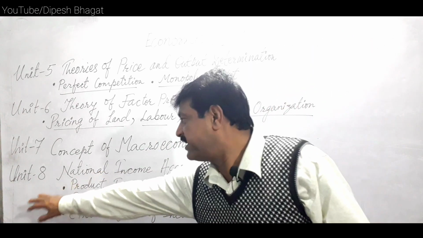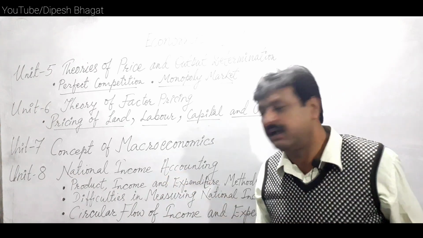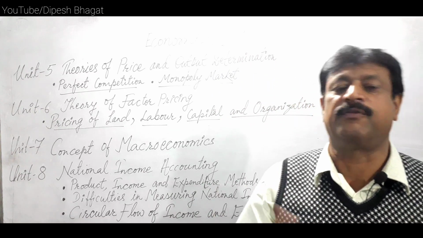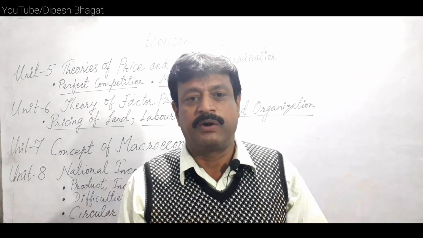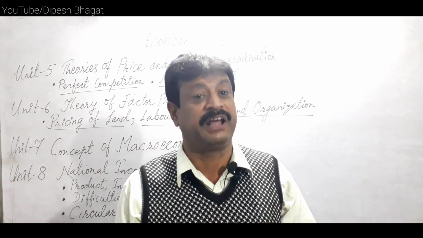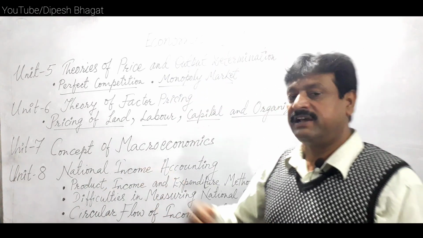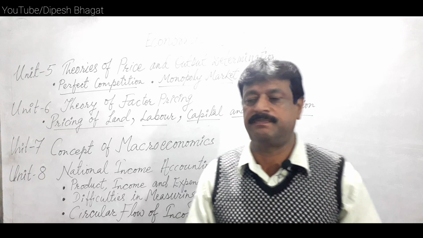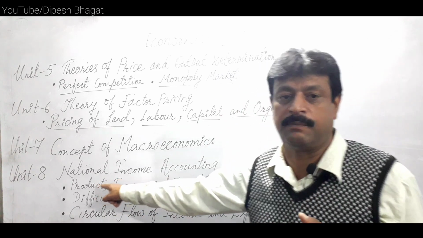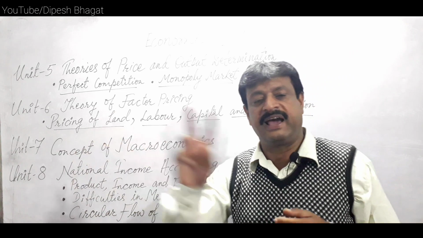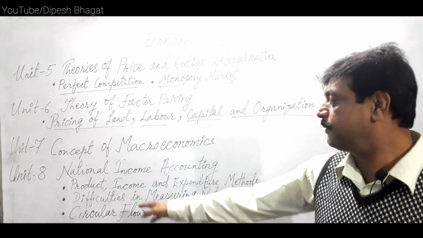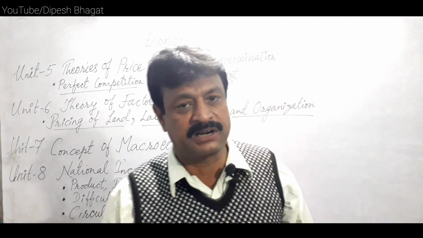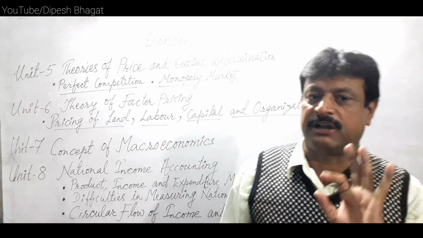Now, likewise, Unit 8, national income and accounting. National income is the income generated by the nation, or the income of all people altogether. In this syllabus, we have to study how national income is accounted or calculated. It has 3 different methods of accounting national income: the production or product method, the income method, and the expenditure method.